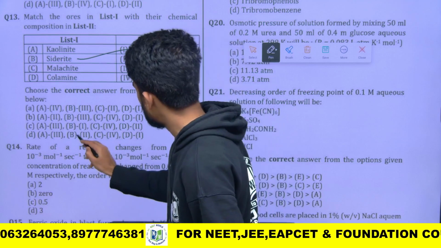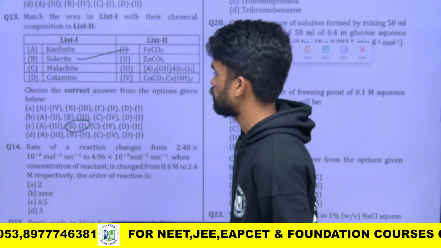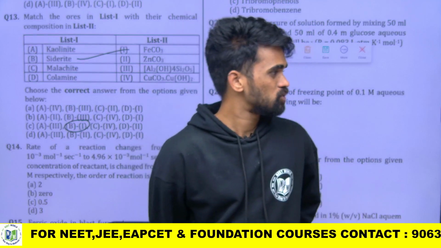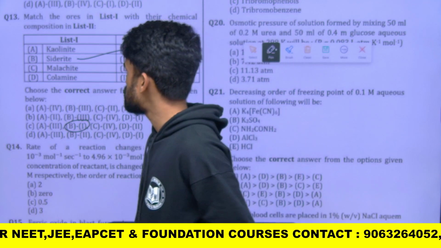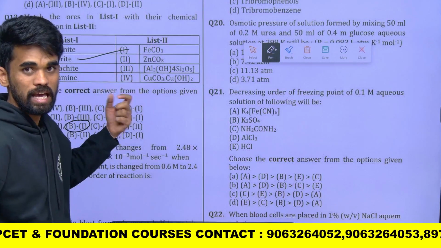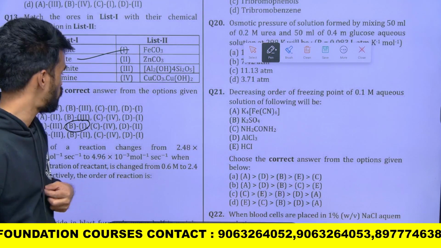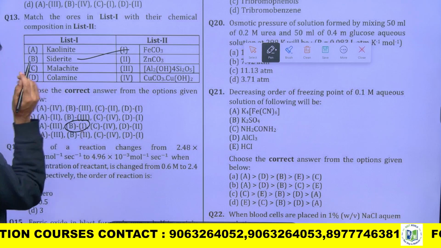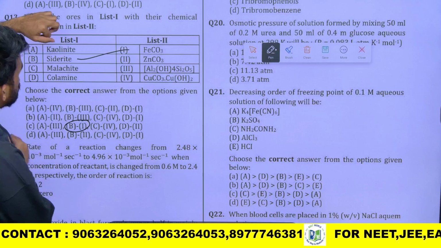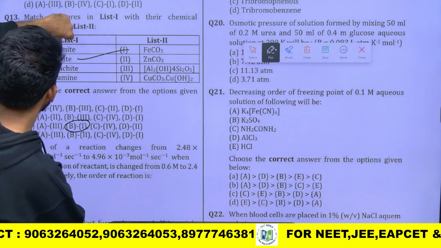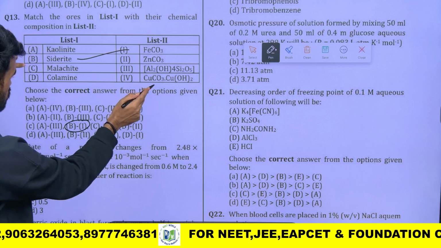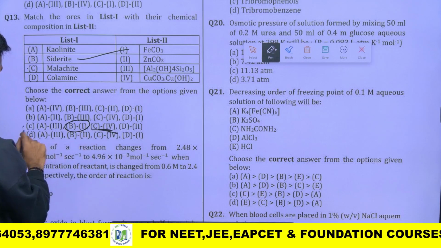B1, where do we have B1? Only option C is having B1, right? So when it comes to match the following, there is an advantage for us. At least by knowing one or two compounds or options, we can eliminate the others based on that. So A1, B1 and C, A3 they are given. Cholinite, A3, yes, correct. So malachite is 4, C4, yes, correct.